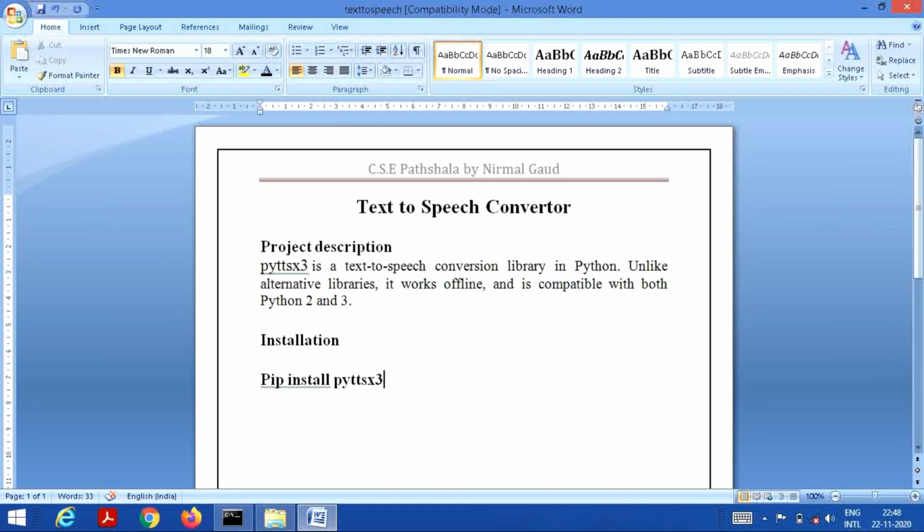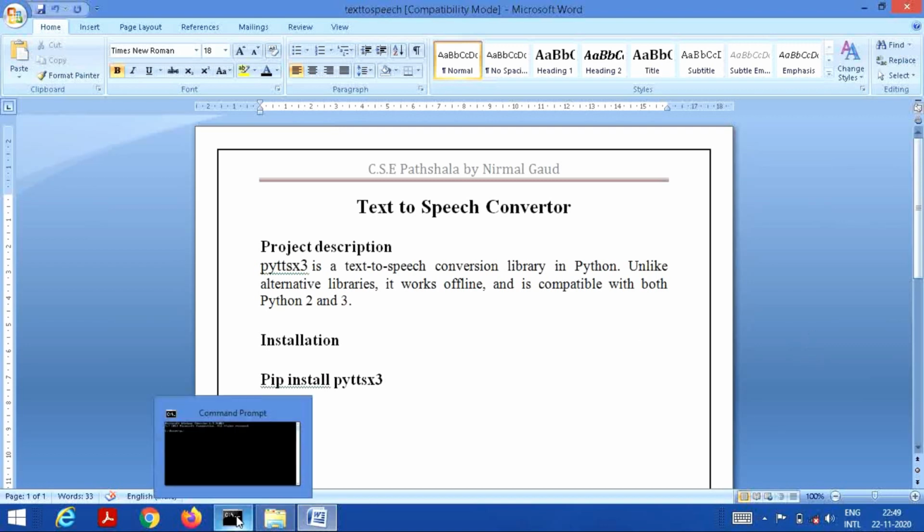In this video, we're gonna see about text to speech converter using Python. If you talk about text to speech conversion, Python provides the pyttsx3 library and it converts text into speech. It also works offline, it can also work online, and it is compatible with both Python 2 and 3 versions. So we need to install this library in order to perform text to speech conversion. So let's see how it can be done.